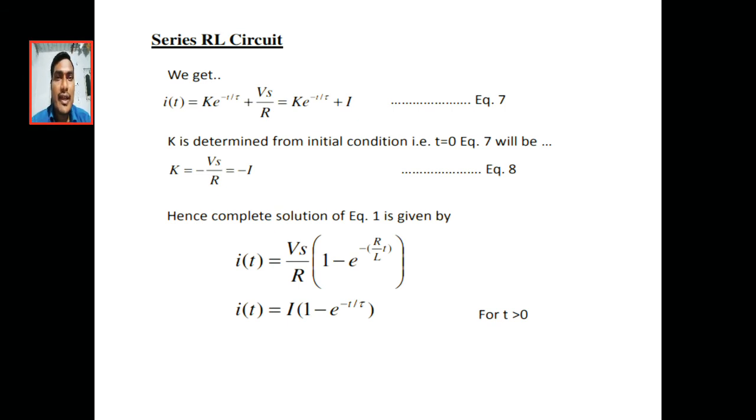Whenever a current starts from 0, it slowly increases, passes through the transient response and reaches the steady state. So the total solution consists of steady state and transient state.